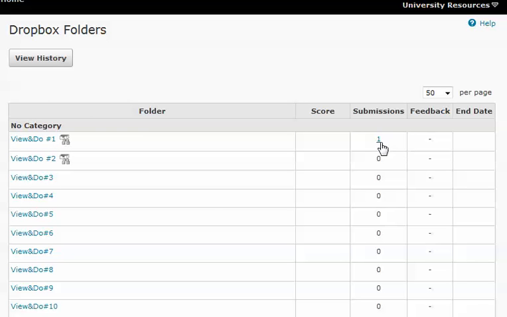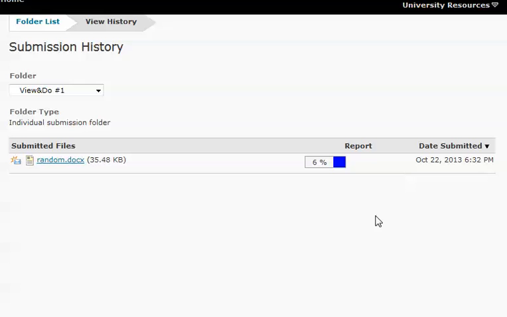So you select that number and you can see here that there's a report, and what you do is you click on this to see what Turnitin gave you. This particular document has problems with 6% of it. And that mainly has to do with the fact that I put some sources in and I've put quotation marks around them, and that's fine. And that's what you have to do.